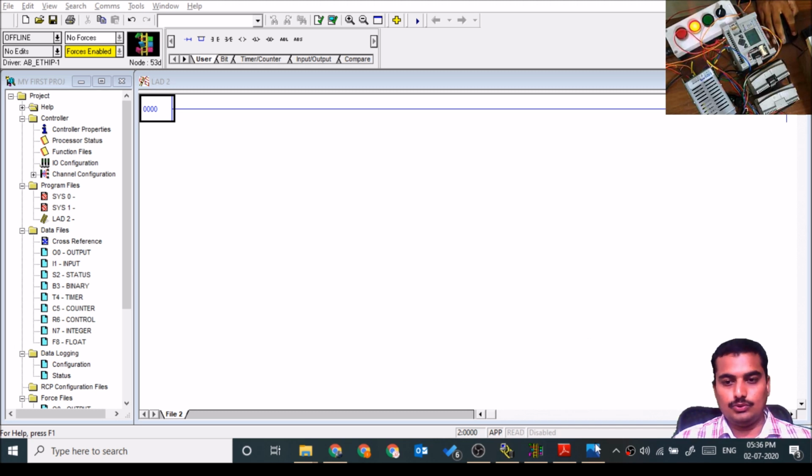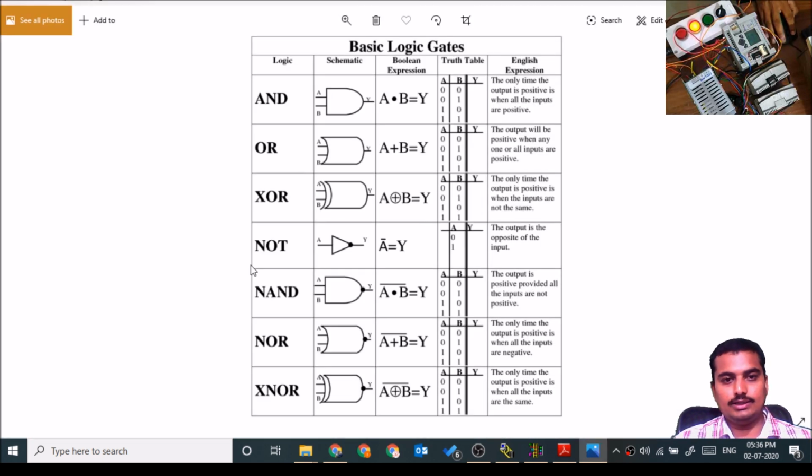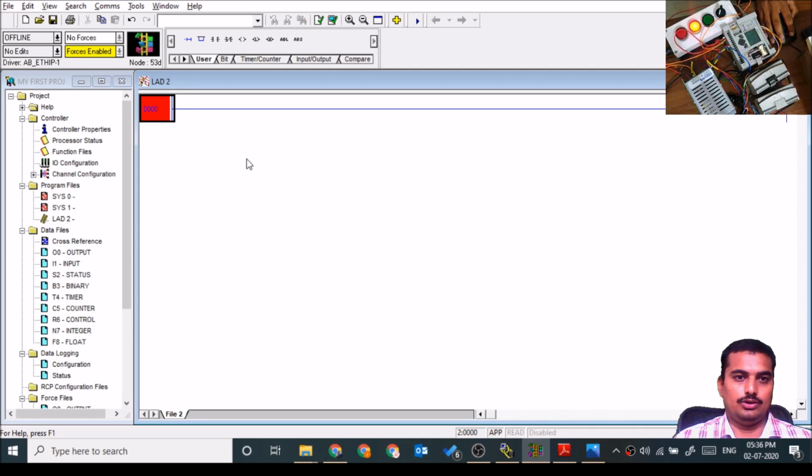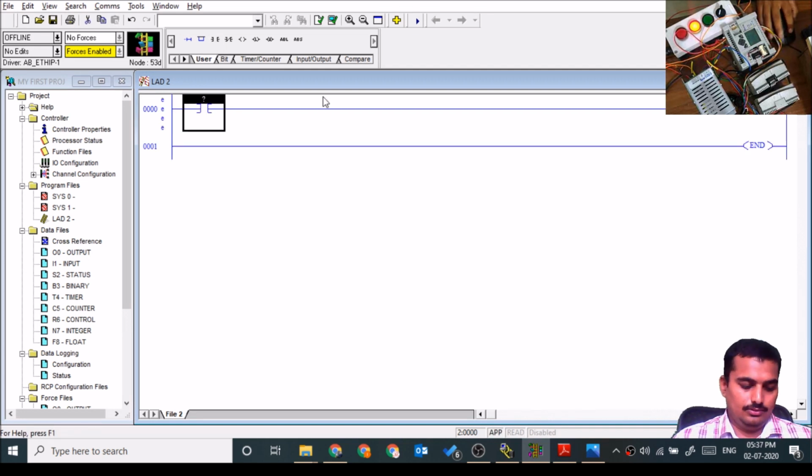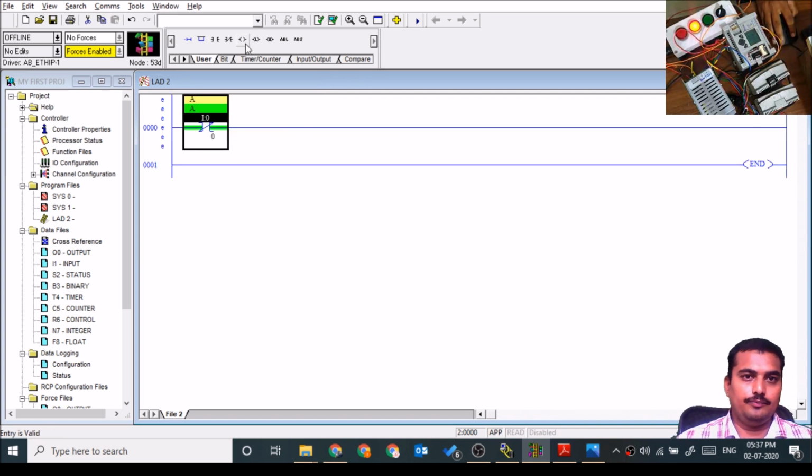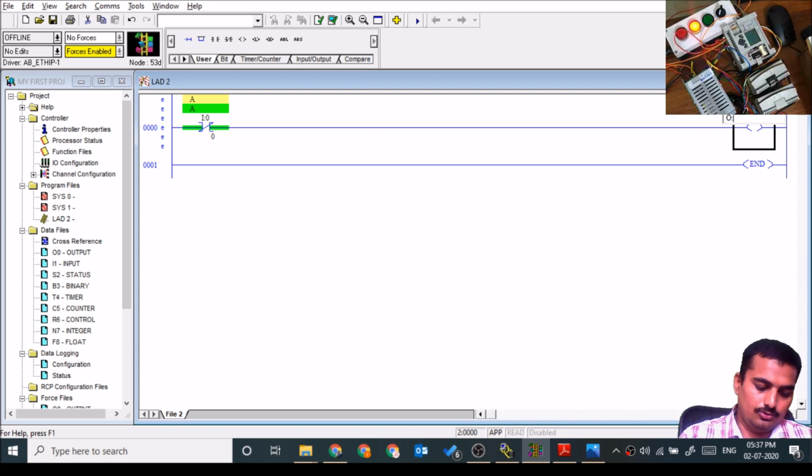Okay, so we'll go ahead with the very first gate, that is the NOT gate. Input is off, output should be on. If input is on, output should be off. NOT gate input is I:0.0/0, and output is O:0.0/0.